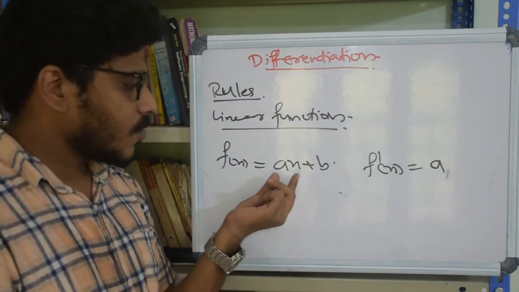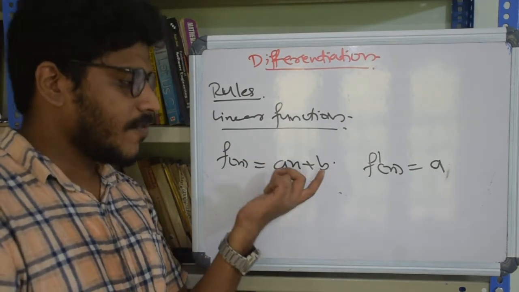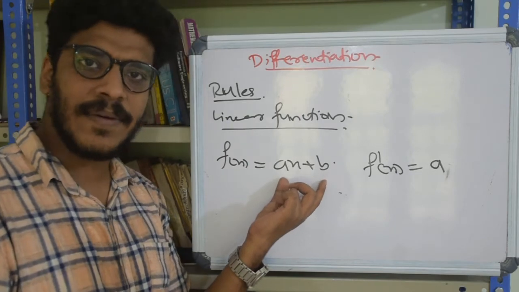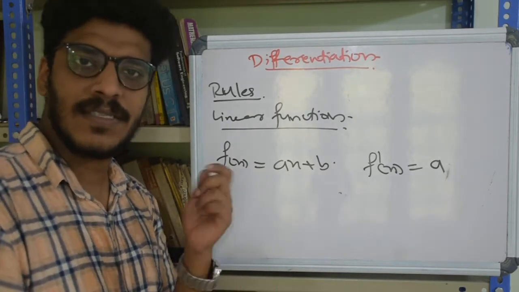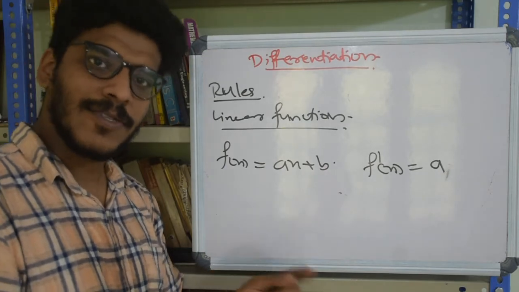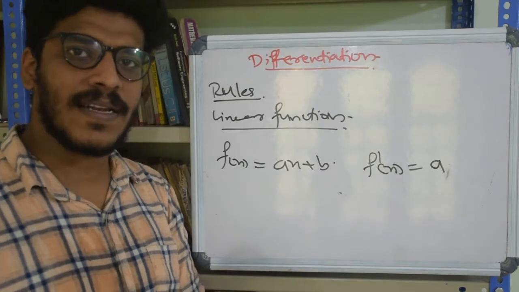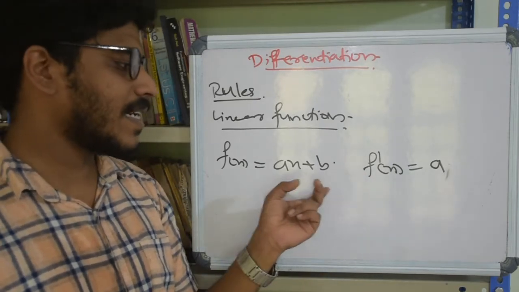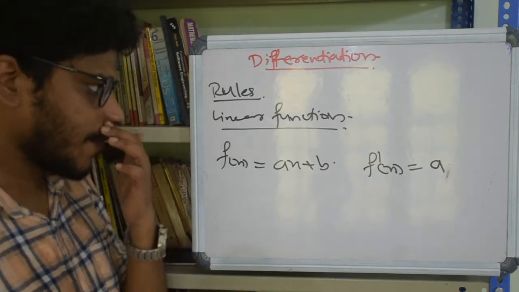Okay, and that constant is the coefficient of x, and if you try to graph this as a line in a plot or a coordinate system, this a happens to be its slope. Okay, so we remember that we have defined derivative as slope as well. Right, so this coincides with our former definition of slope and derivative.